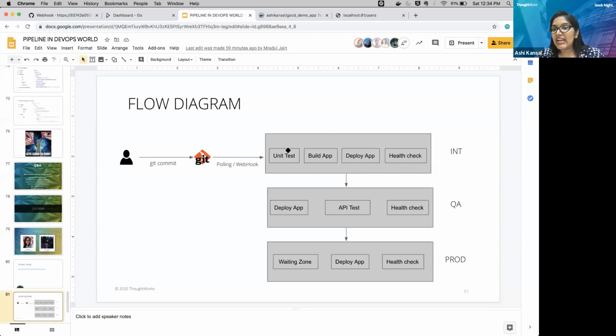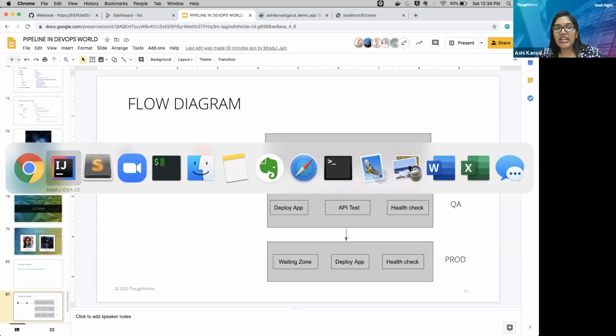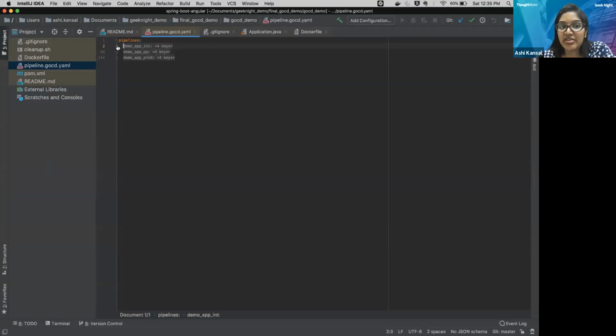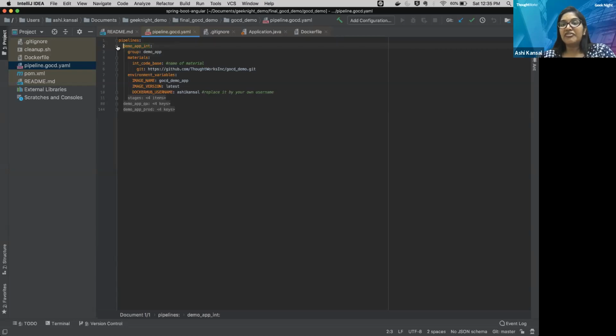Now inside int, we have 4 stages. Somebody has asked us, what are stages? Stages in the CI/CD world are the different tasks which you perform in sequence inside a pipeline. So you can see we have stages over here, and we have 4 stages. We have unit test, we build our image, we deploy our application, and then we do the health check. So now let's go from the start.